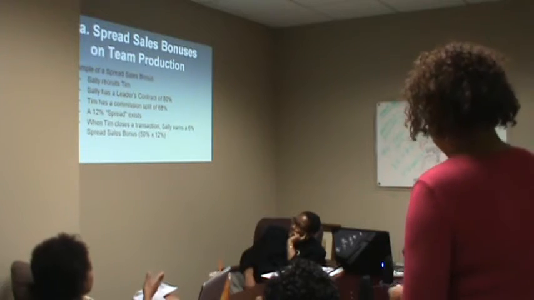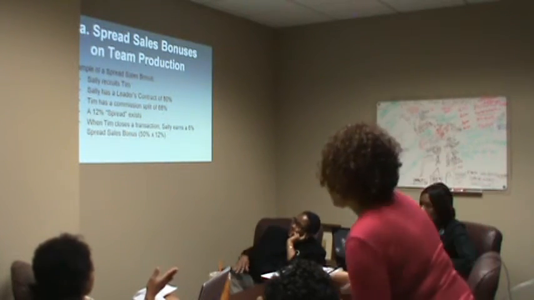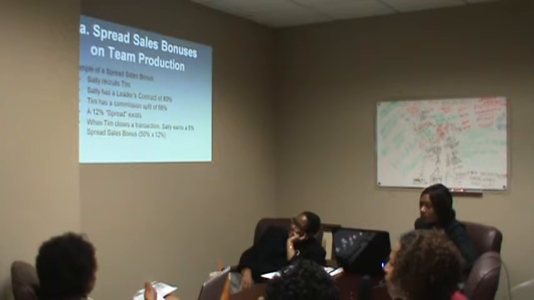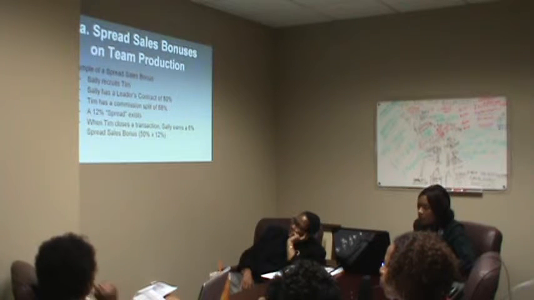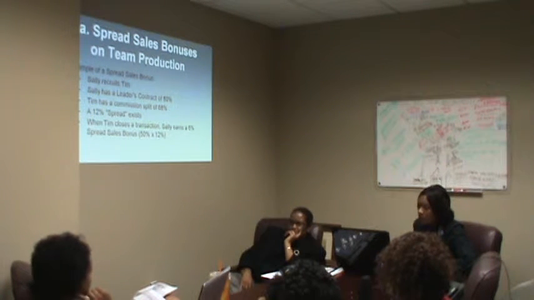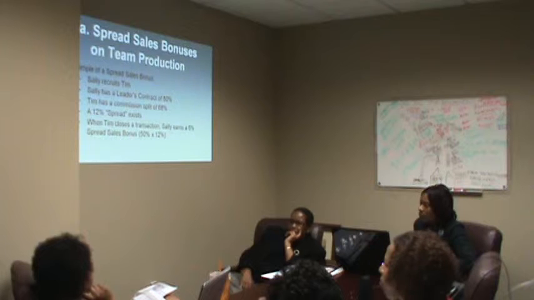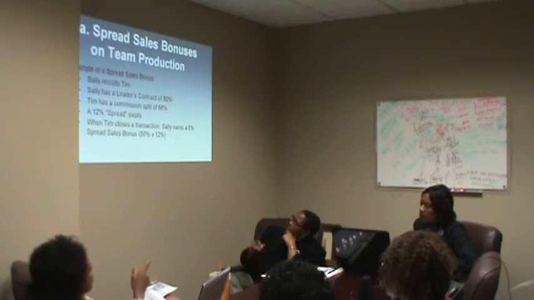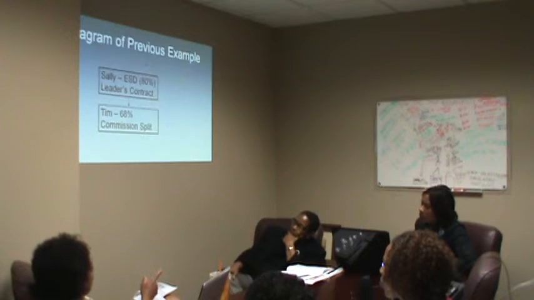So obviously, a 12% spread exists between Tim's commission split and 80%. When Tim closes a transaction, Sally earns a 6% spread bonus because the spread is 12% between the commission split and her leader's contract, and half of that, 50%, is 6%. So when Tim closes that transaction, Sally earns a 6% spread sales bonus.